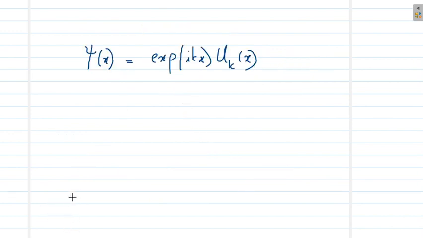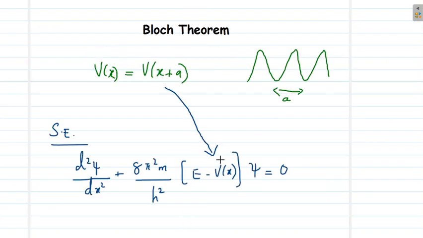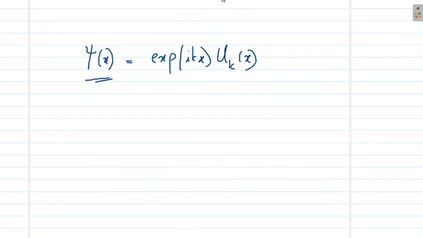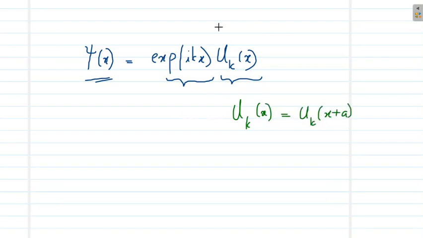The theorem states that the eigenfunctions of the wave equation, that means psi, for a periodic potential, that is if V of x is periodic like this, are the product of a plane wave exponential ikx times a function uk of x with the periodicity of the crystal lattice. That means uk of x will be periodic, with uk of x being uk of x plus a. So this function uk of x has the same periodicity as the lattice. So this is Bloch's theorem.